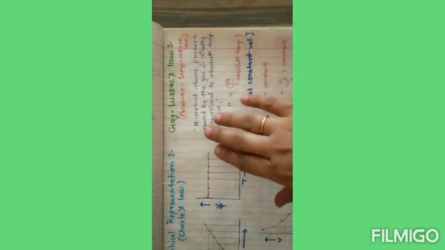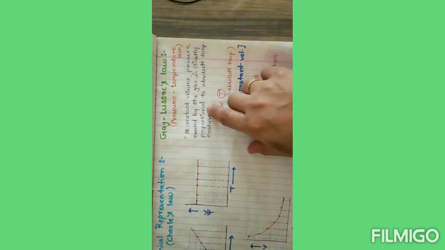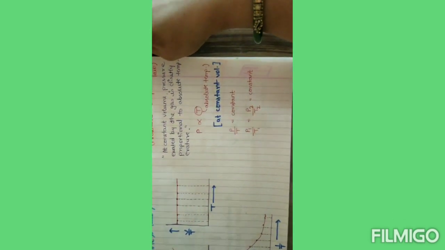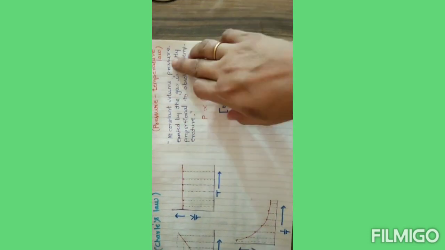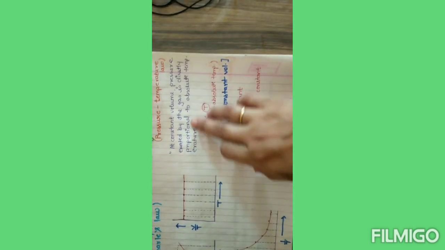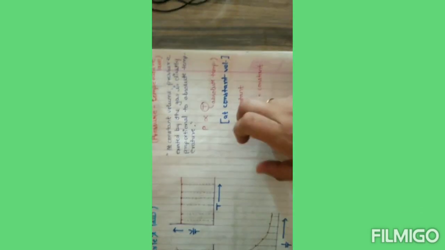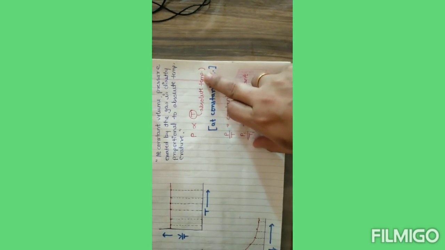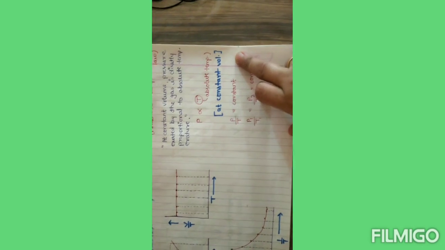Now we will study the next law, that is Gay-Lussac's law. This Gay-Lussac's law is also known as the pressure-temperature law. Why? Because Gay-Lussac correlated the pressure with temperature. He stated that at constant volume, the pressure exerted by the gas is directly proportional to absolute temperature. That I have already told you. That means the pressure is directly related to the absolute temperature at constant volume. Your volume will be constant here.